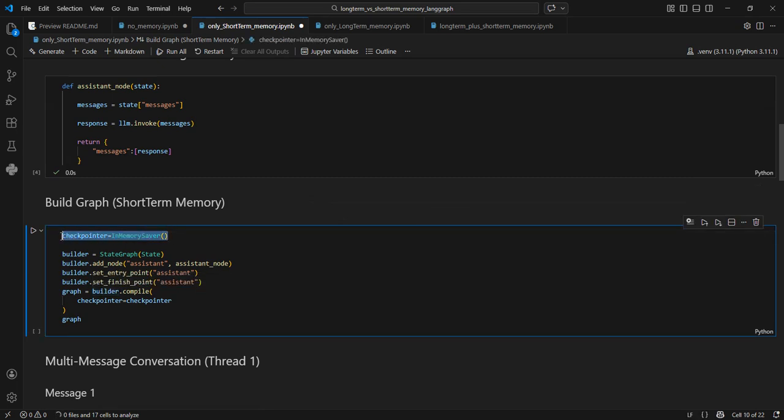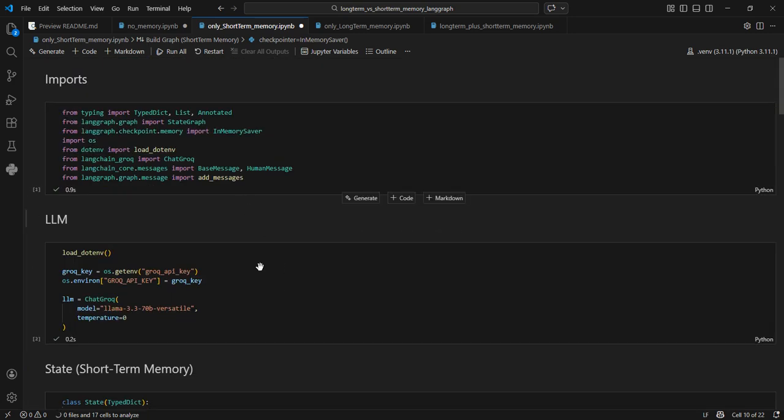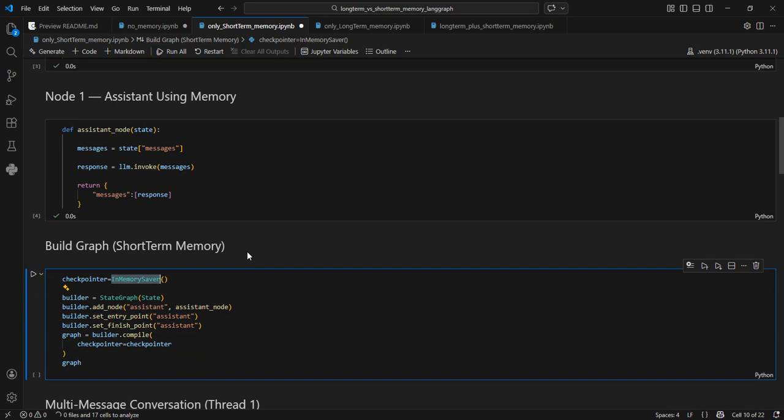So this is the new part which comes into the picture for short-term memory. For short-term memory, we define our checkpointer. This is an in-memory saver we are using, which means that this memory will remain in the RAM of this notebook only. It will not be saved in any external database like maybe a Postgres database. For that also it is pretty simple and straightforward. The checkpointer will be defined accordingly, and that information is properly available in the LangGraph documentation. But for demonstration purposes, this is enough.